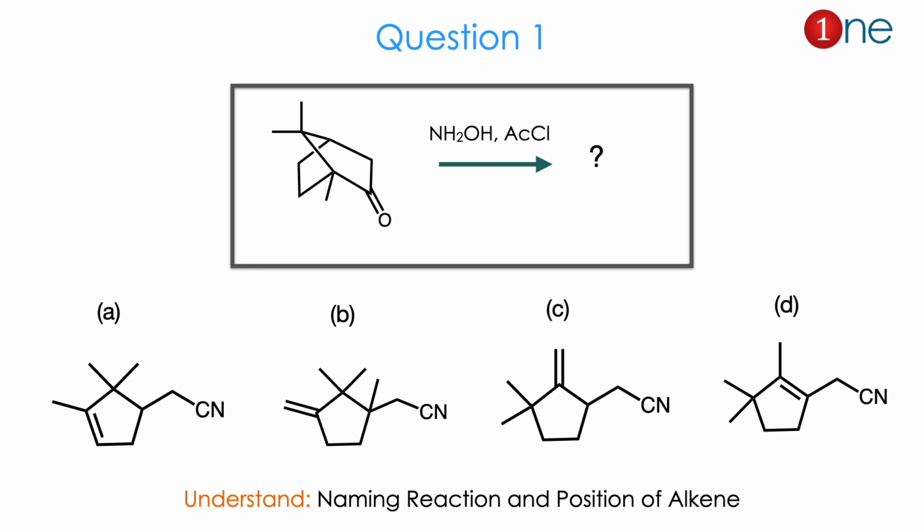Let us see question number 1. The starting material is a bicyclic compound with a ketone and bridged carbons. You are using hydroxylamine and acetyl chloride. They ask you to find the products. The products are mostly ring contracted ones, where the bicyclic becomes a single ring, mostly differing in the double bond position. So where the double bond is, and how the cyanide is formed, is the real question. Here you have to understand that one named reaction is involved and the position of the alkene is the real question. The answer is A. Let us see how.